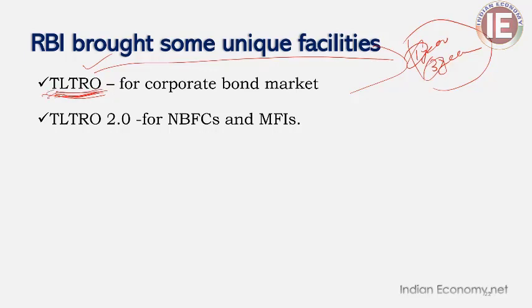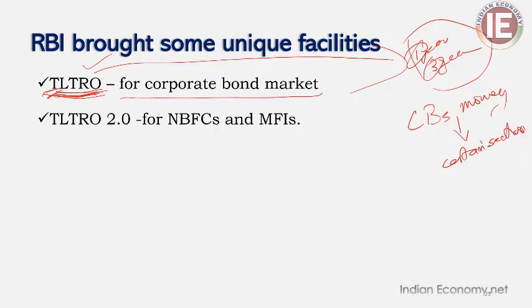Here the commercial banks will get money from the RBI to give loans to certain sectors. Certain sectors, that is why it is called targeted. Sectors like the corporate bond market. In the case of TLTRO, the funds were given to commercial banks by the RBI so that the commercial banks would invest in the corporate bond market.